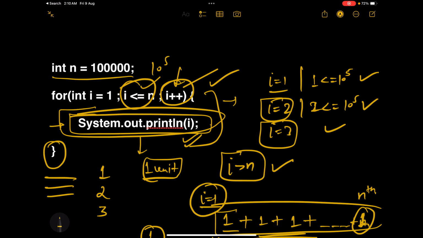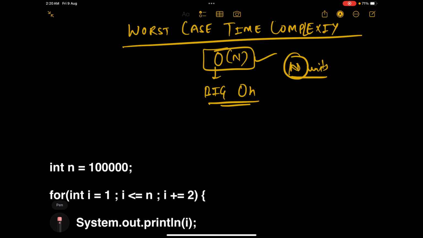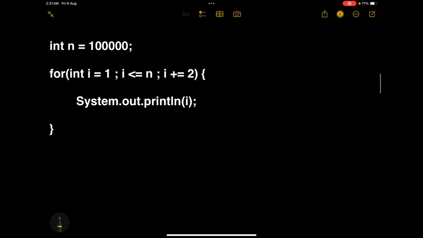Now let us move to the next question. Yes, and let me correct one thing. This is not H here, this is just O. Okay, so big O. Okay, now second example.